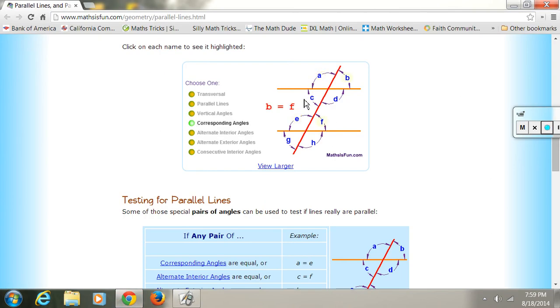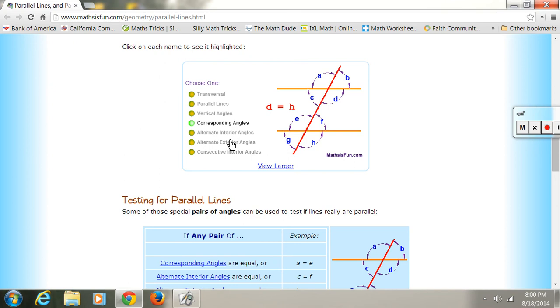A and E are both in the upper left corner. B and F are both in the upper right. C and G are in the lower left. And D and H are in the lower right corner of their little group of 4. So those are called corresponding, angles in the same position. AE, BF, CG, DH. They're in the same exact spot in the little group. Those are called corresponding.